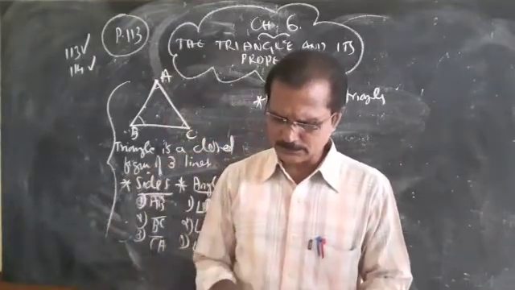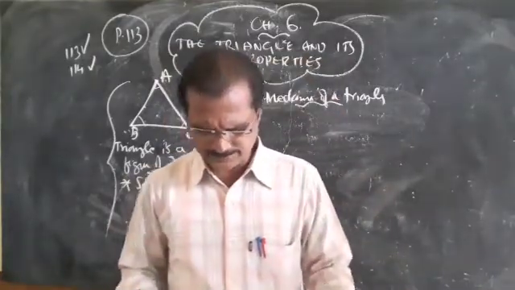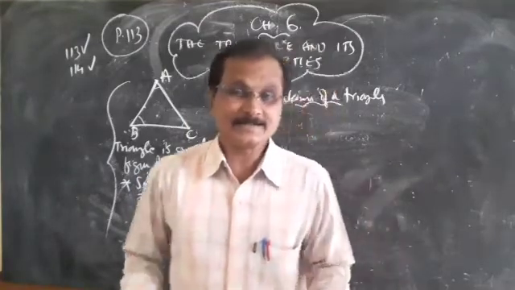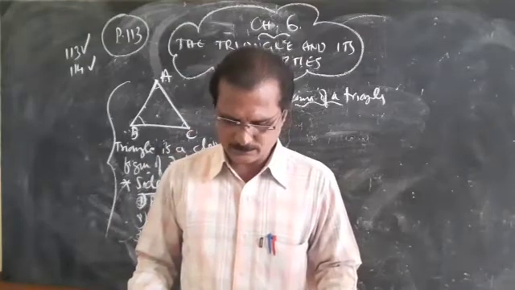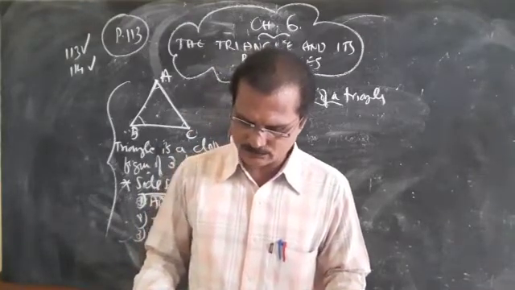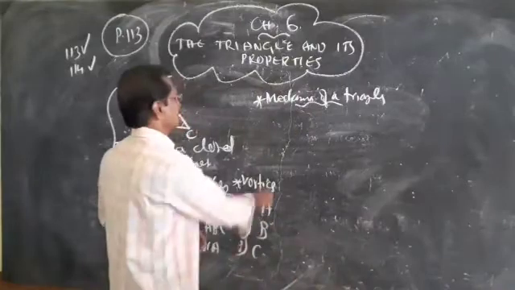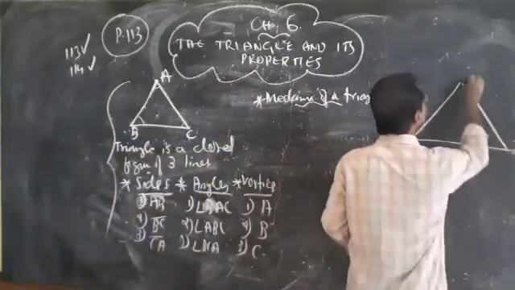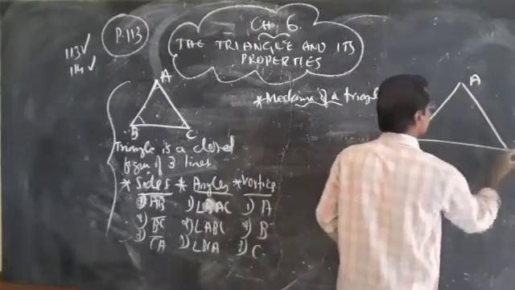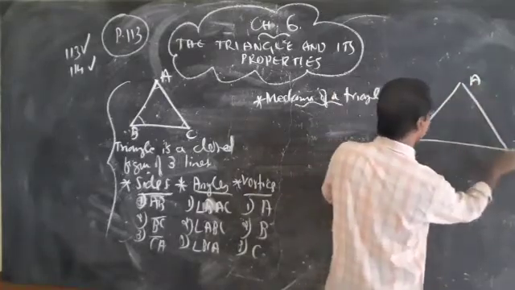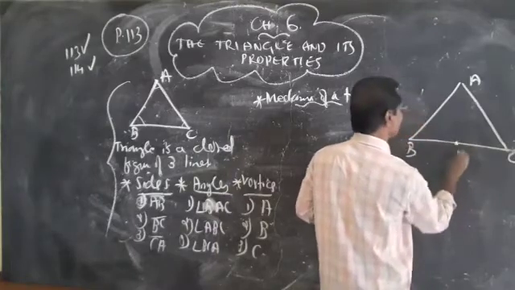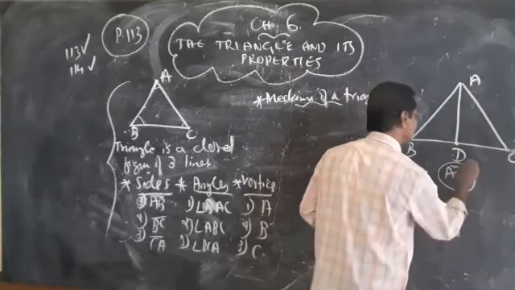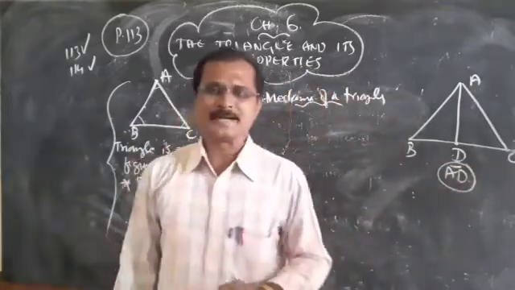If you want to see the clear definition, you can see page number 131, where the definition is given: a line segment joining a vertex of a triangle to the midpoint. What is a median? Look here, triangle ABC. Select the midpoint D of BC. If you join this, the line segment AD is called the median of the triangle.